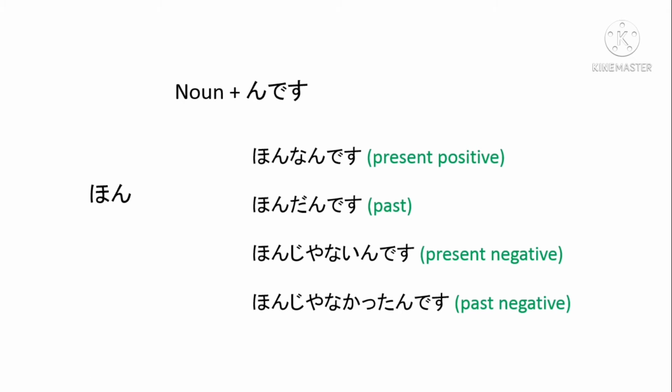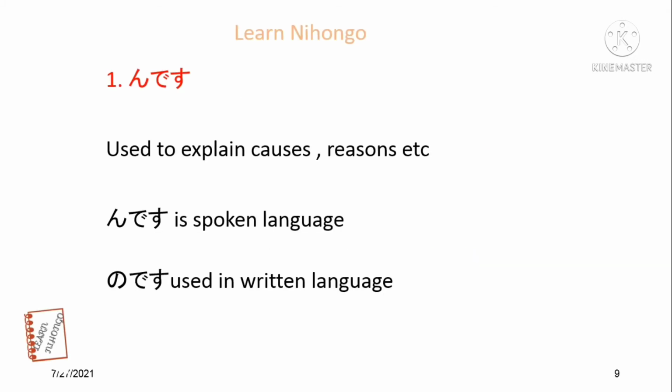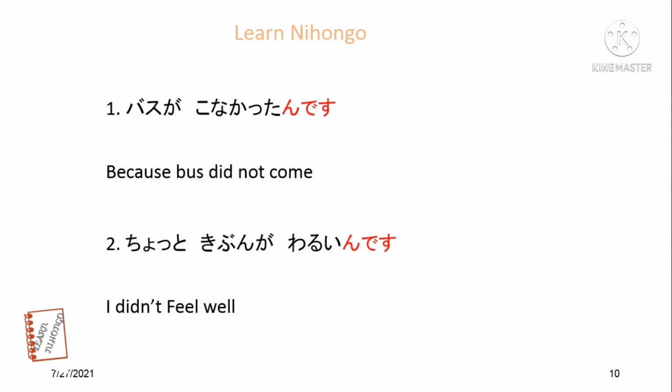So let's see how to use the んです form. んです is used to explain causes, reasons, etc. んです is spoken language and のです is used in written language, the formal way. Let's see some examples. Basu ga konakattan desu.